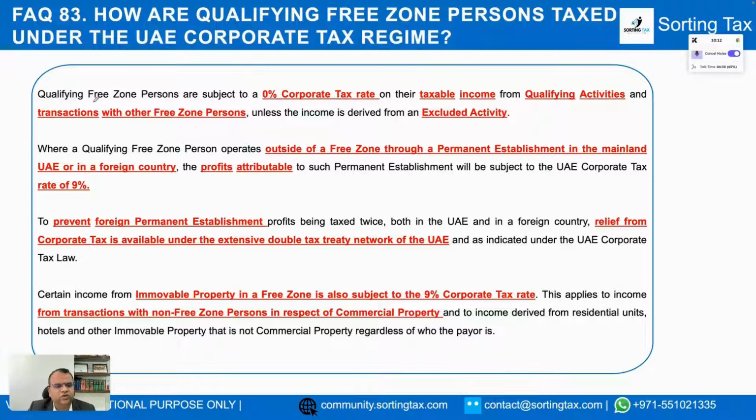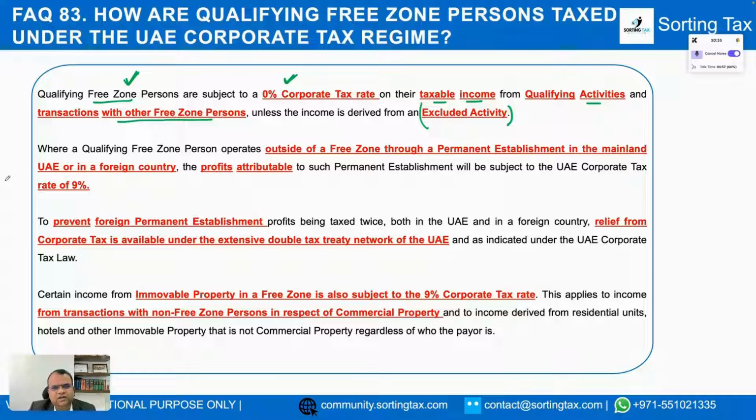So a qualifying free zone person, that is a person who meets all the requirements which we had discussed earlier, will be subjected to a 0% corporate tax rate on their taxable income from qualifying activities and transactions with other free zone persons, unless the income is derived from an excluded activity.